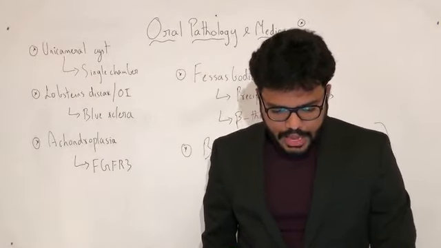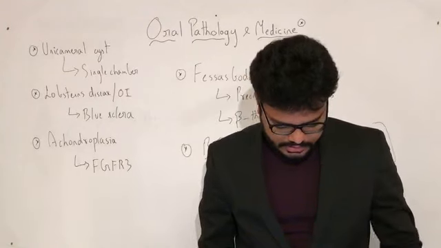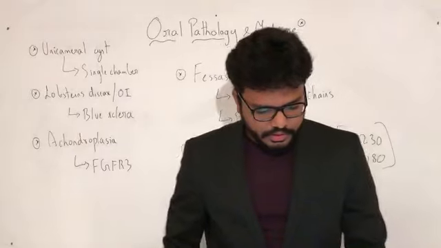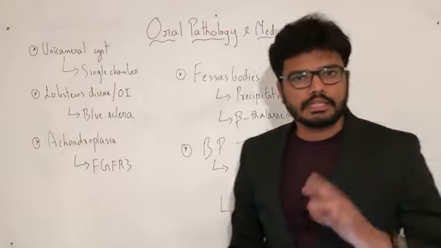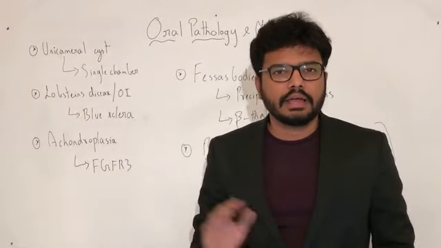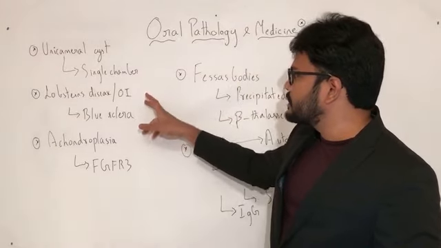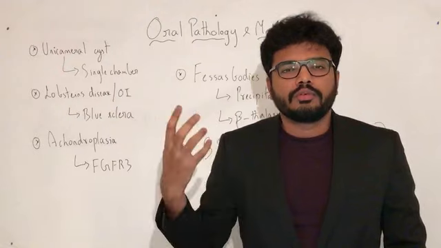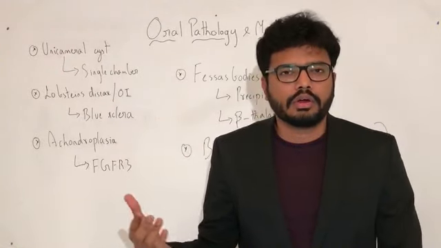Okay. We'll have a brief summary of all that we have discussed so far, and then we'll conclude the session, right? First we have gone through unicameral bone cyst. Unicameral bone cyst has many synonyms, right? It is a false cyst as epithelial lining is absent. And then we have gone through Lobstein's disease or osteogenesis imperfecta, where we have porous bones which are more prone to fracture, right? So the quality of bone which is being formed is not good.